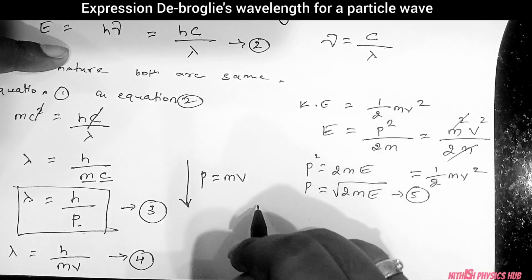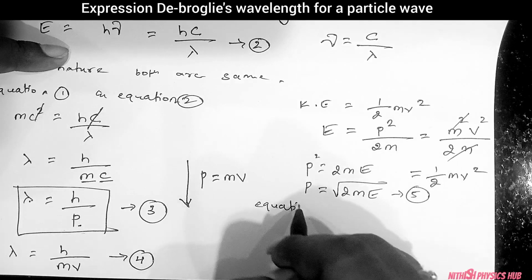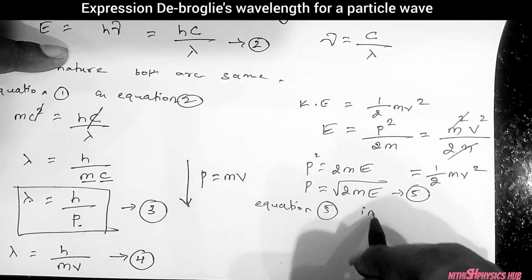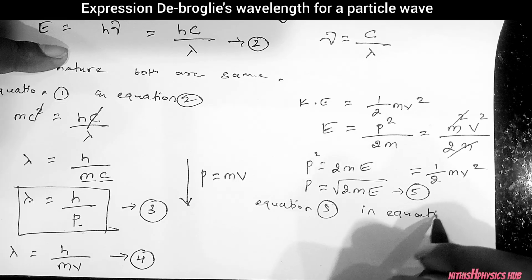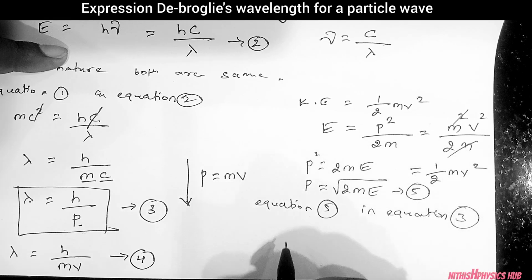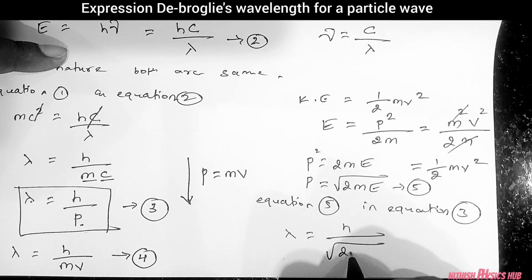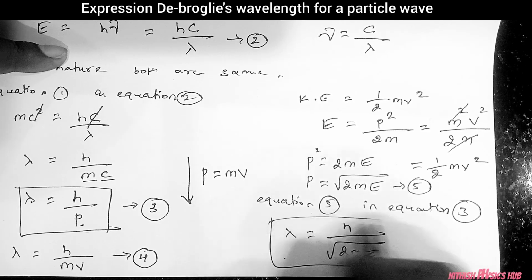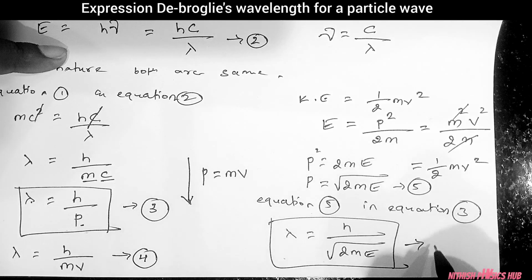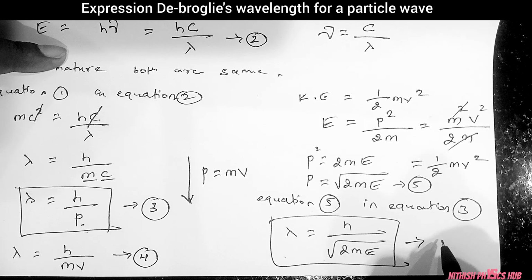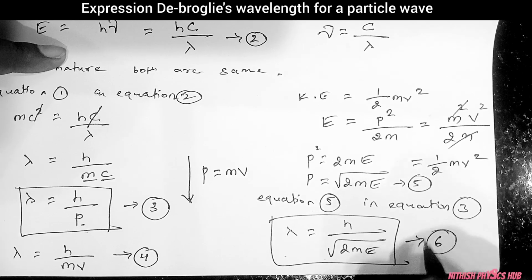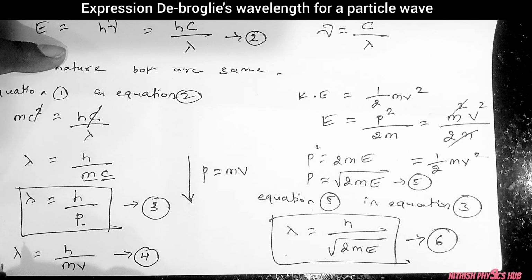Call it equation 5, apply equation 5 in equation 3. So what will be the lambda value? Instead of the p value, we replace it with root 2mE. So this is another type of formula which represents de Broglie's wavelength. Take it as equation number 6, right?